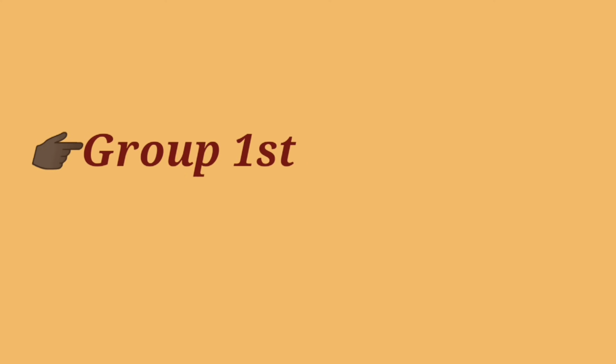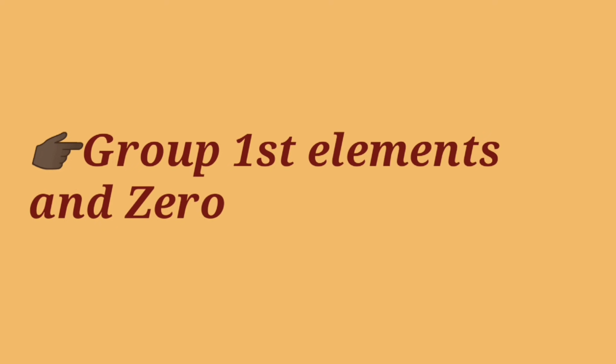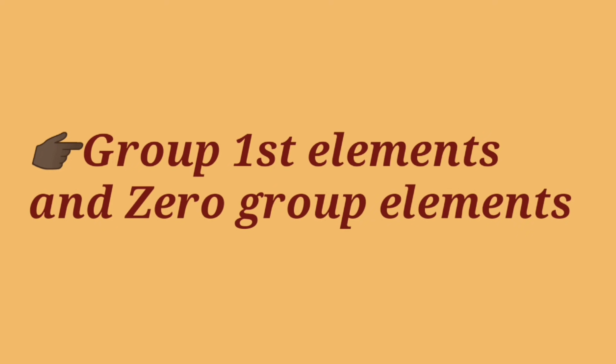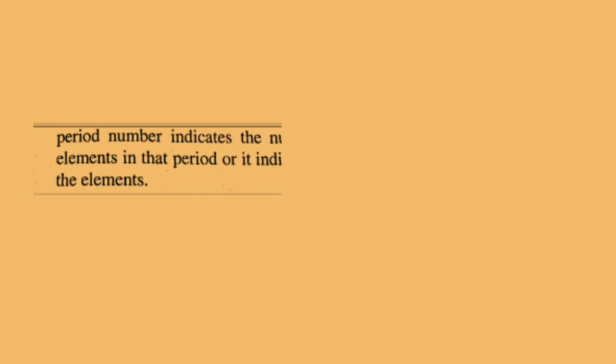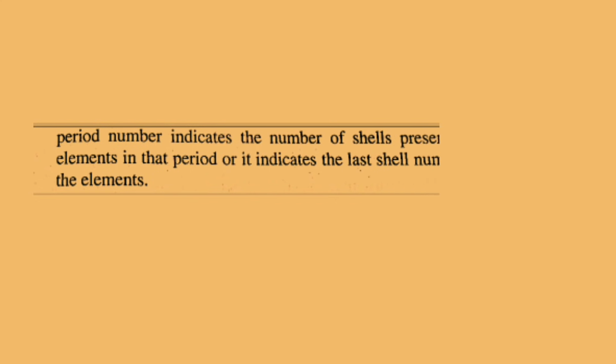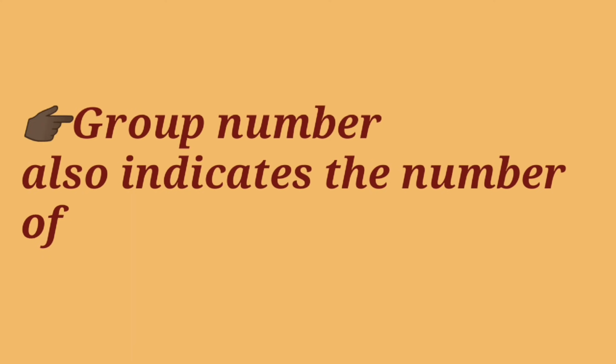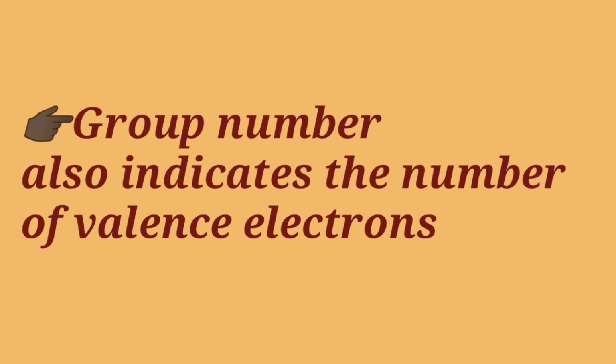Students, we have also discussed about the group first elements and 0 group elements. Students, we have also discussed that period number indicates the number of shells present in each of the element, or it indicates the last shell number in each of the elements. Remember students, group number also indicates the number of valence electrons.